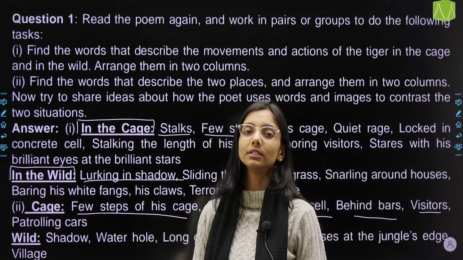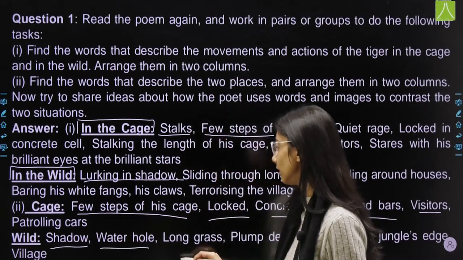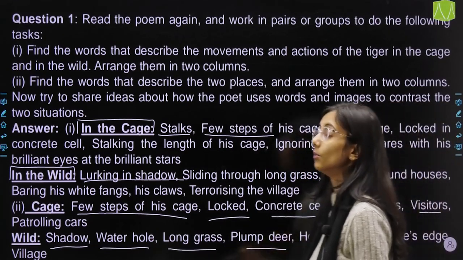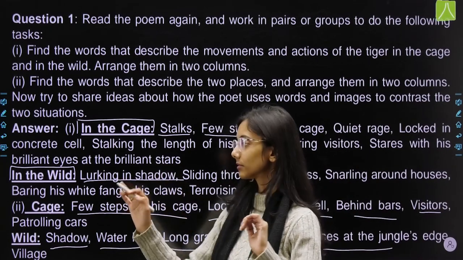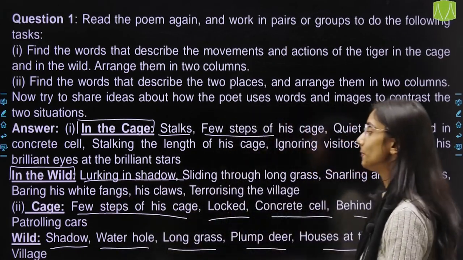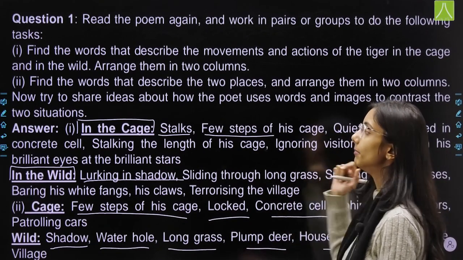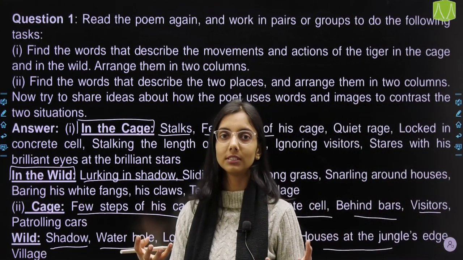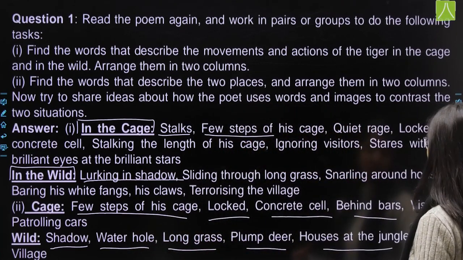Now to tell the complete opposite, we'll use words like shadow, water hole, long grass, plump deer, houses at the jungle's edge, village. All these are things that are outside, outside the cage, meaning outside the zoo obviously, in the wild. Okay. So these are your words that describe different things. One set describes the cage and the other describes the jungle.